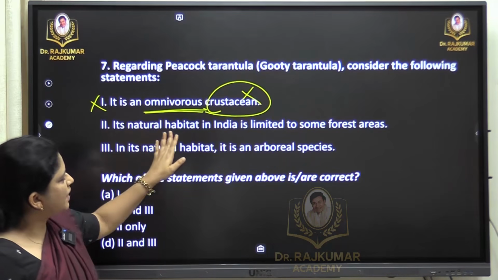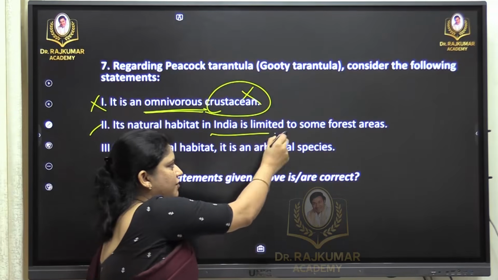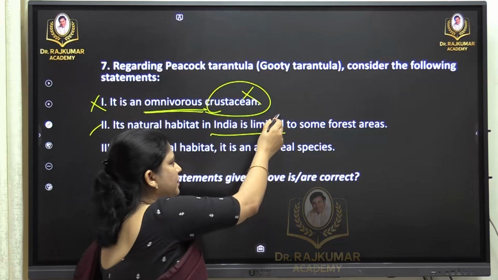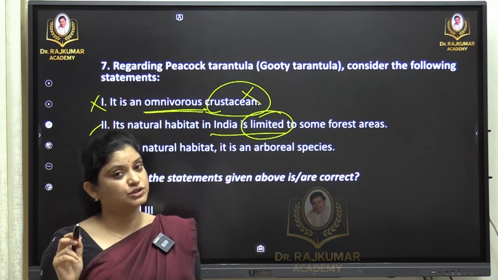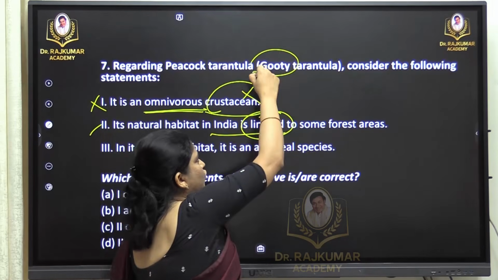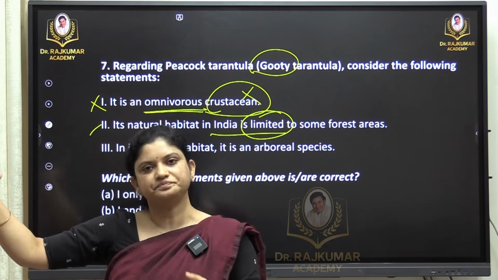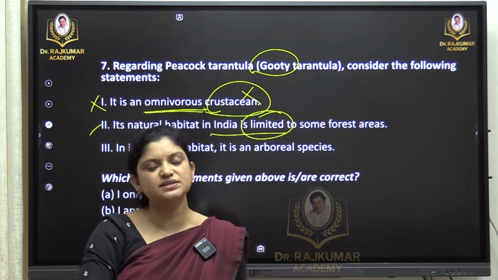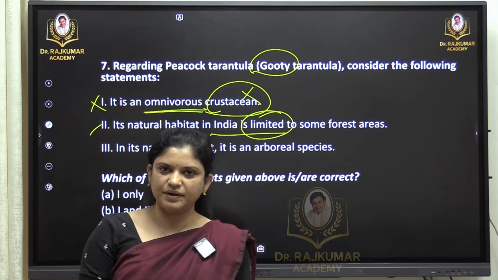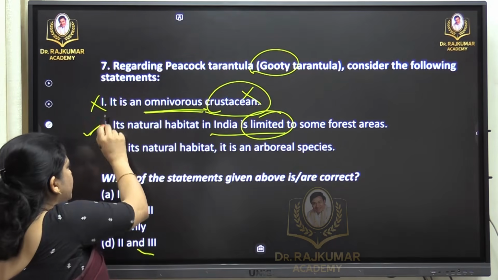Now its natural habitat in India is limited to some forest. Luckily for us, it is a very vague and general statement. When it is given as unique, obviously it will be limited. But if you know the actual fact, the word Gooty tarantula means it is a place, a small village in Andhra Pradesh. So the name comes from that place. So it is endemic to the Eastern Ghats. And when it is given limited, questions go like that only. But factual knowledge is very important.